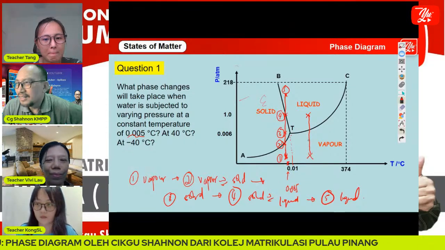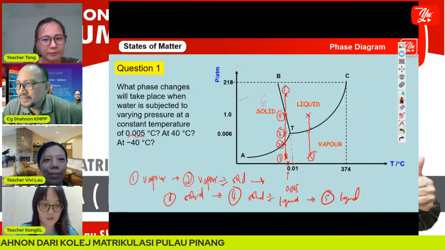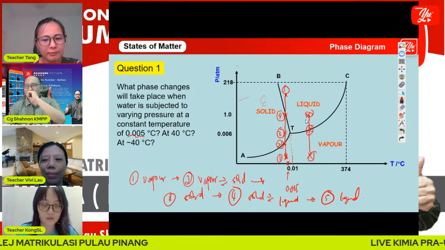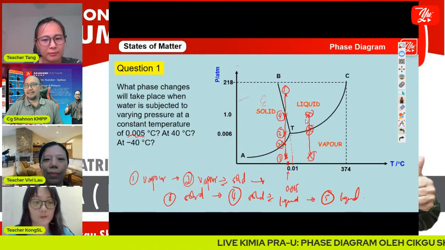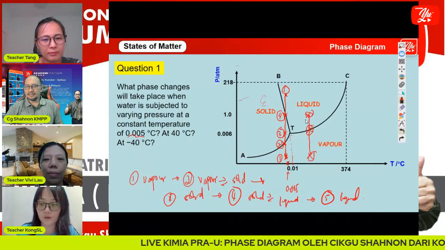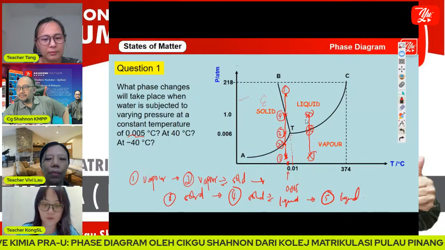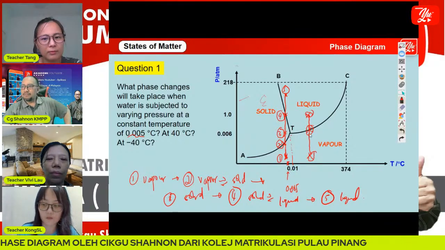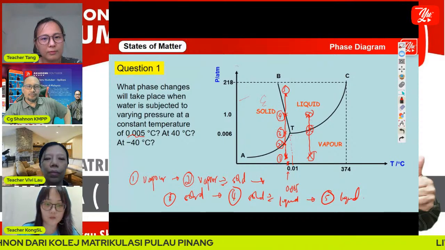How many phases here? 1 here, 2 here, and 3. We have 3 phases at 40 degrees Celsius. Begin from vapor, and then vapor and liquid in equilibrium, and then liquid.